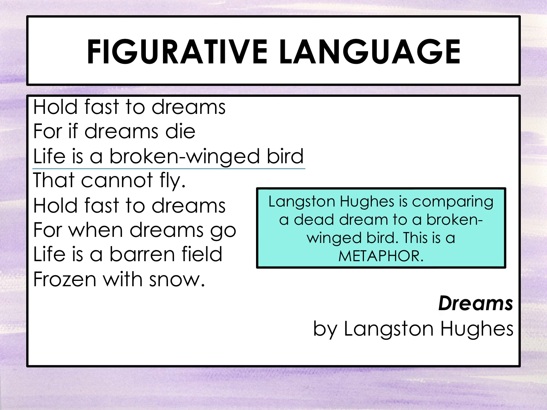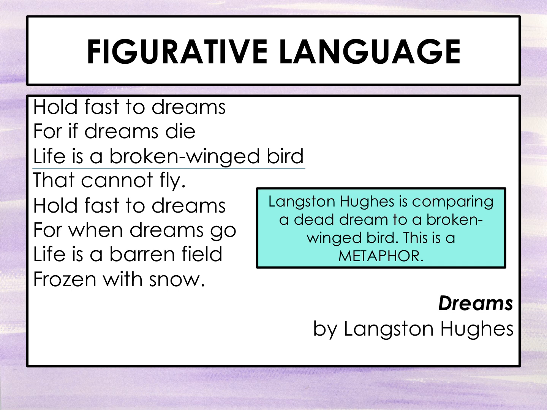So let's look at this example. This is Dreams by Langston Hughes. Hold fast to dreams, for if dreams die, life is a broken-winged bird that cannot fly. Hold fast to dreams, for when dreams go, life is a barren field, frozen with snow. So here, Hughes is actually giving us two metaphors.